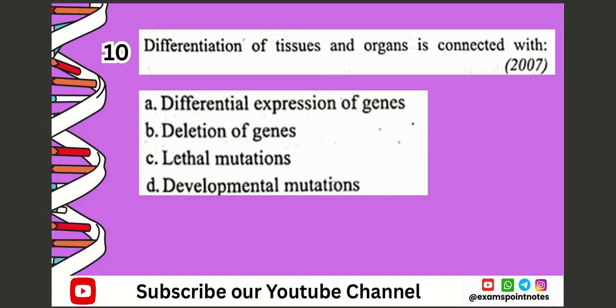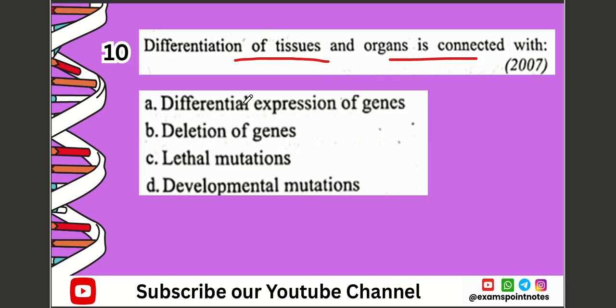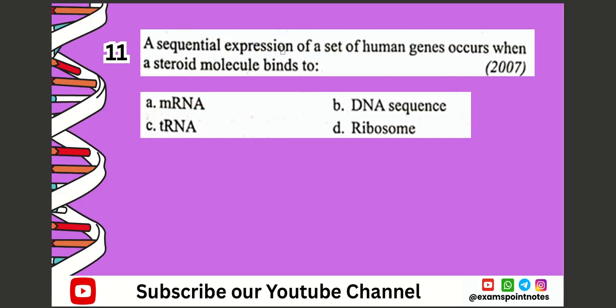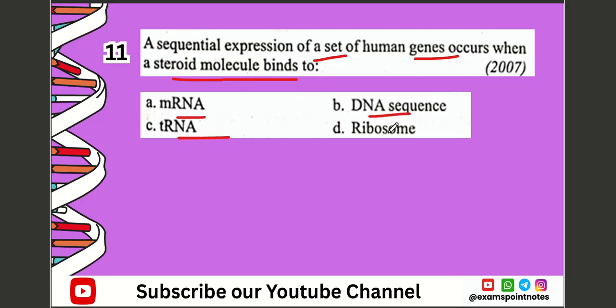Next question. Question number 10. Differentiation of tissues and organs is connected with A. Differential expression of genes, B. Deletion of genes, C. Lethal mutation, D. Developmental mutations. The correct option is option number A, which is differential expression of genes. Next question. Question number 11. A sequential expression of a set of human genes occurs when a steroid molecule binds to mRNA, DNA sequence, tRNA, ribosome. The correct option is option number B, which is DNA sequence.